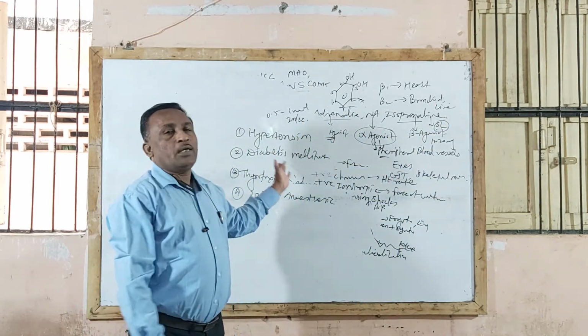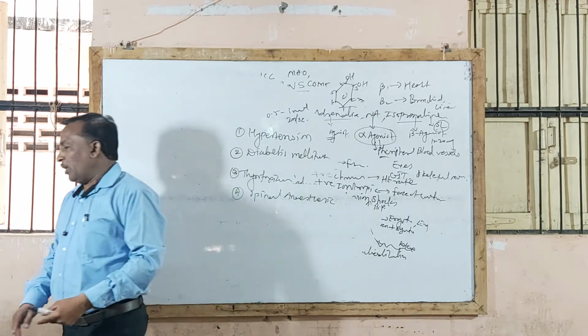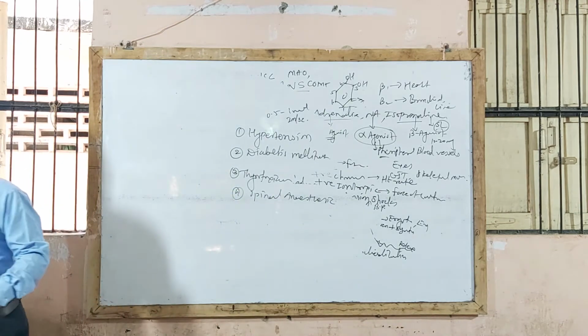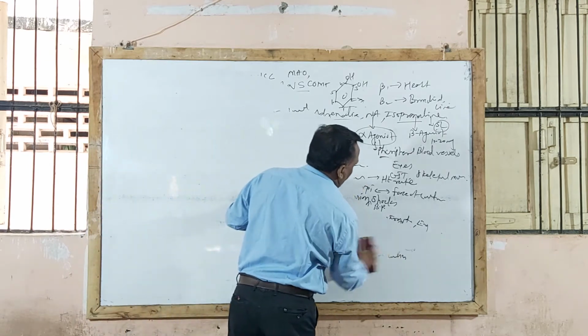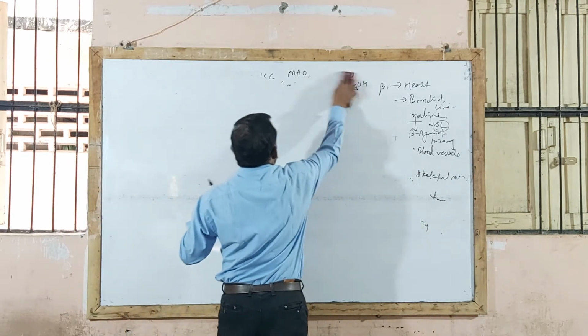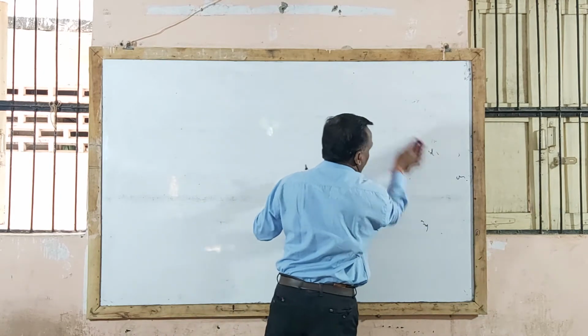So this is regarding catecholamines, that is adrenaline, noradrenaline, and isoproterenol, acting on alpha and beta receptors and producing different pharmacological actions with due reasons.